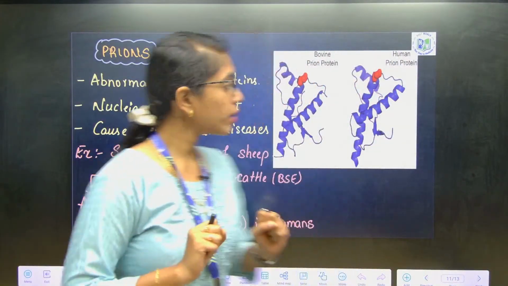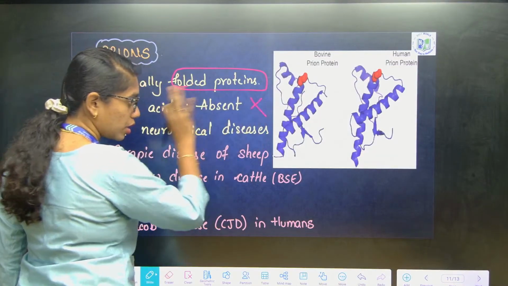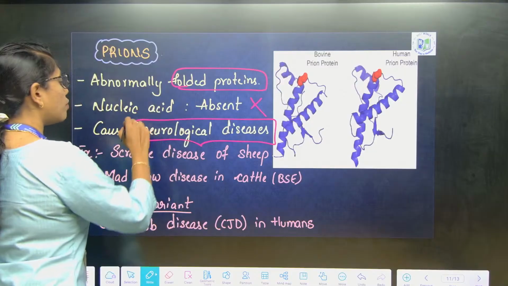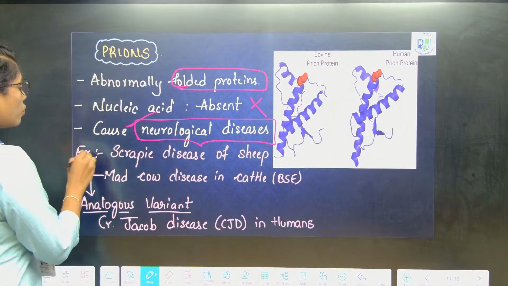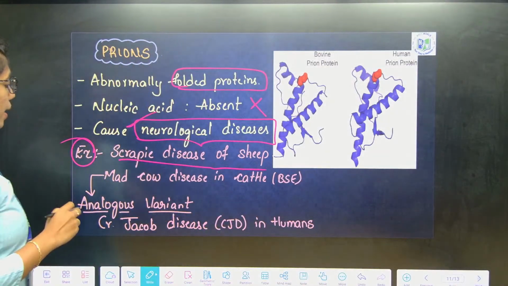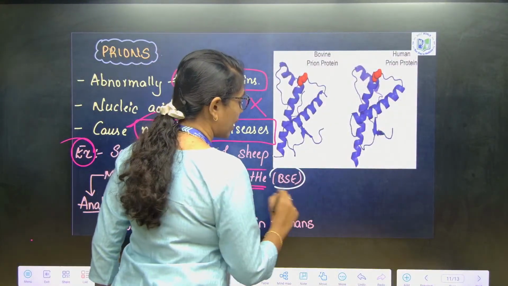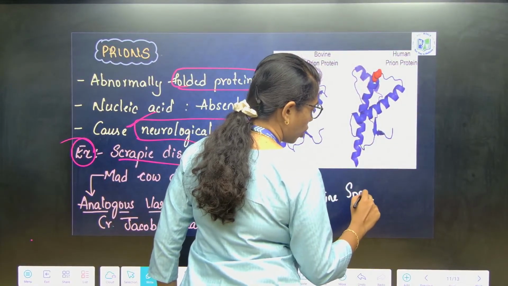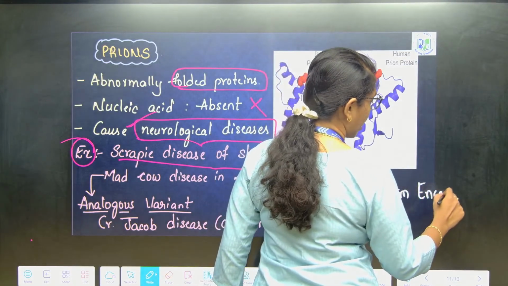I already told you prions are what? Abnormally folded proteins. Here we see abnormally folded proteins. Nucleic acid is completely absent. There is no genetic material at all. The cause is neurological disease. Prions will first affect what? Neurons or brain. So, it is a neurological disease. For example, this causes scrapie disease in sheep and mad cow disease in cattle. This is also addressed as bovine spongiform encephalopathy.